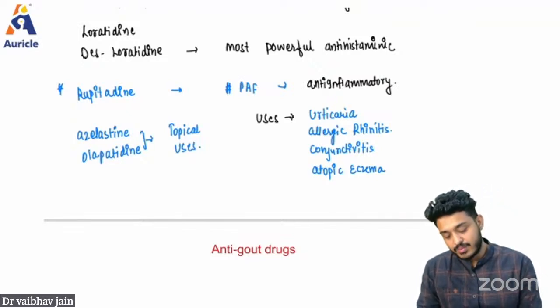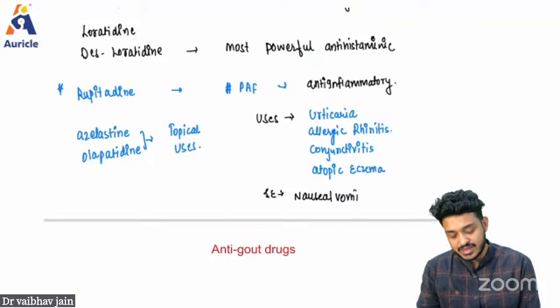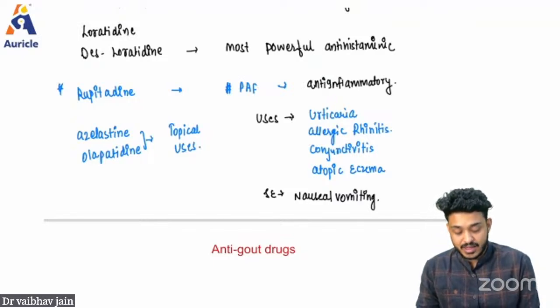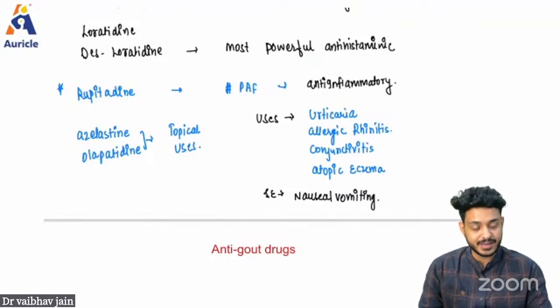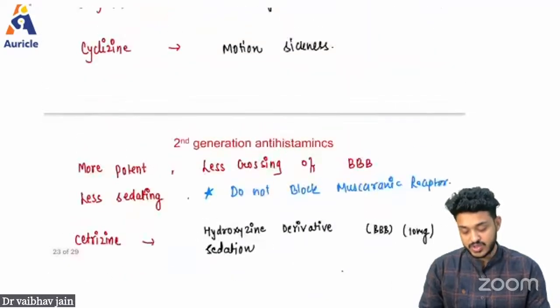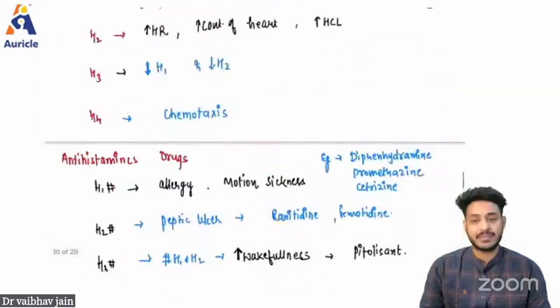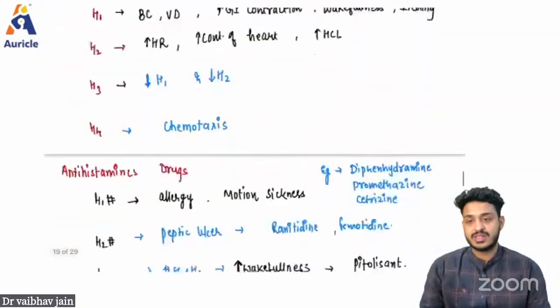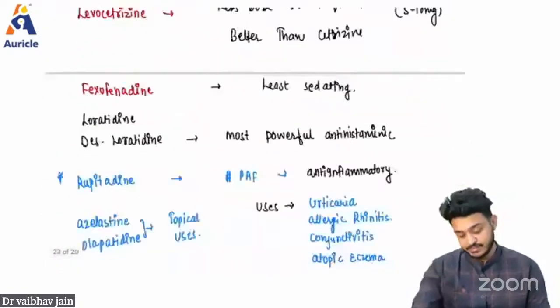Side effects: the normal side effects will be there. It can cause nausea and vomiting. Apart from all the side effects that we have seen, it can also cause nausea and vomiting, right? So this is pretty much what you have to remember about the antihistaminic drugs, right? So these are the short questions we are having.